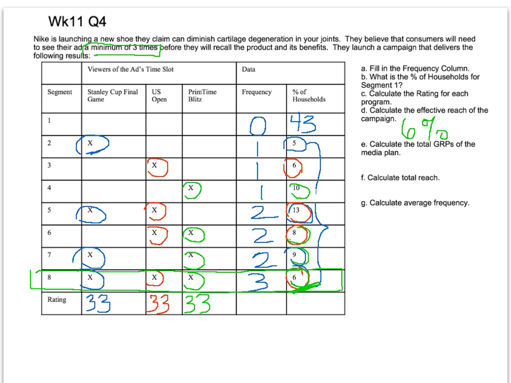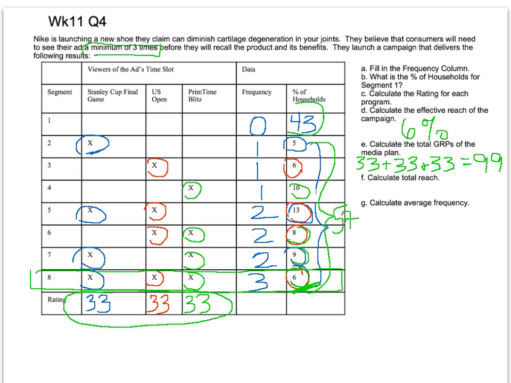The total GRPs of the media plan, don't forget that GRPs are just the total sum of the ratings achieved. So it's 33 plus 33 plus 33 for total GRPs of 99. The total reach, on the other hand, is the percentage of the population that was reached with at least 1 impression. Well, we know, again, this tallies up to 57. 43 saw nothing, so again, it must be 57% is your total reach, 57% of the population.